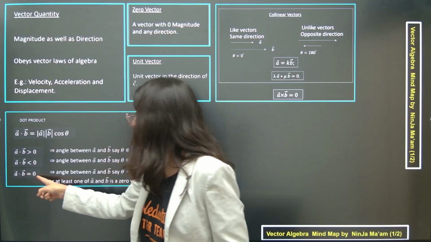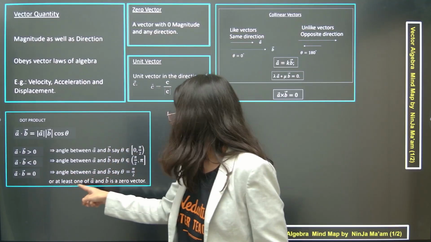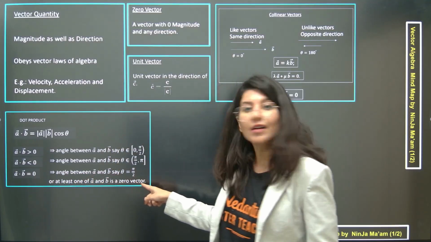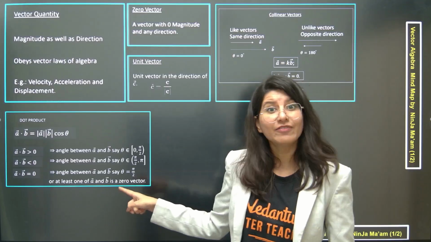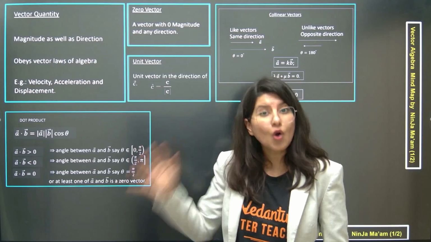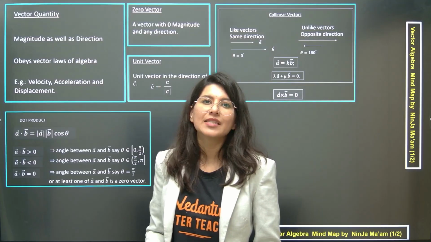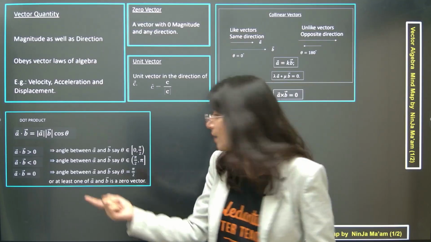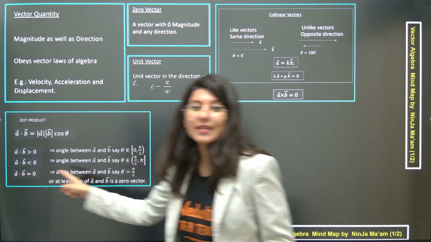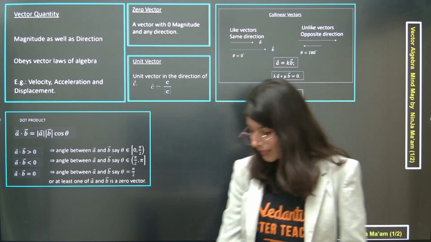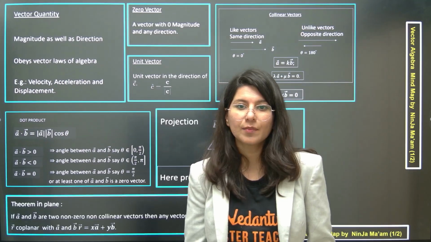Now, A dot B is equal to 0 means either A vector or B vector is a 0 vector. That is one of the cases, right? And if they are not 0 vectors, then cos theta must have been 0. Cos theta becomes 0 when theta becomes pi by 2. So A dot B is 0 when theta becomes pi by 2. Again, a very important approach to see that.